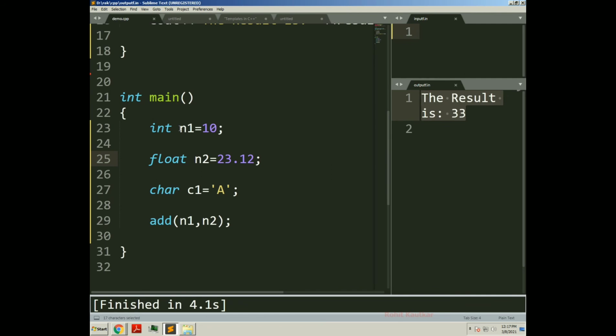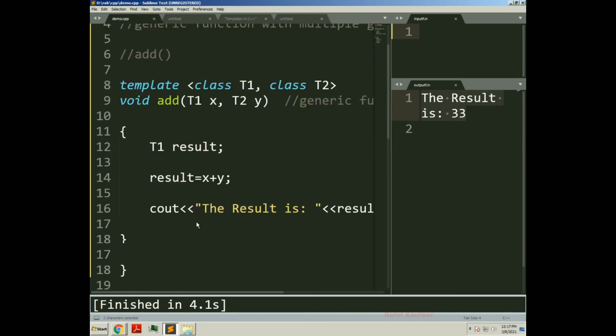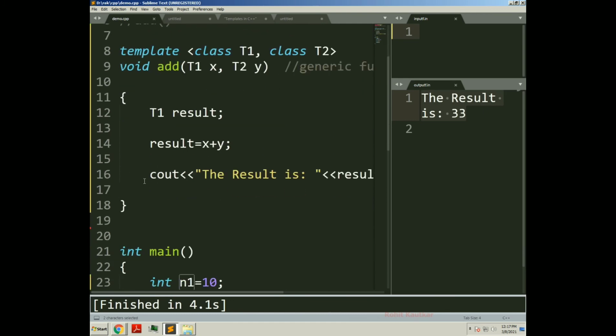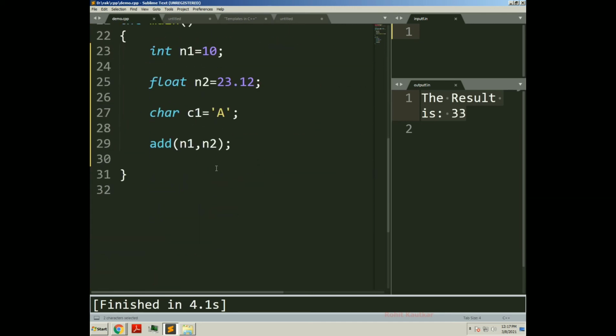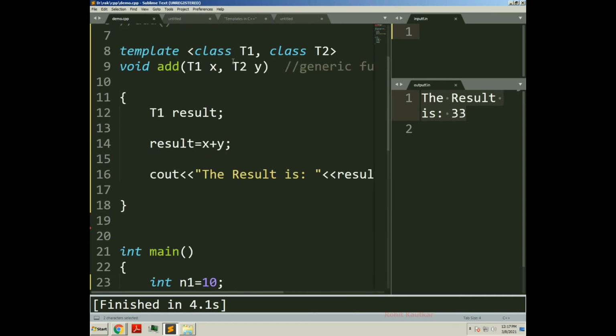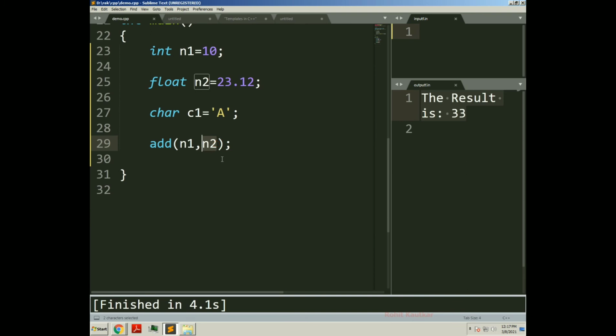So n1 was integer, n2 was float. At compile time, what happened? The compiler created the copy for adding two different kinds of data types here. T1 will represent integer in this call, and T2 will represent float in this call, because n1 is of type integer and n2 is of type float.